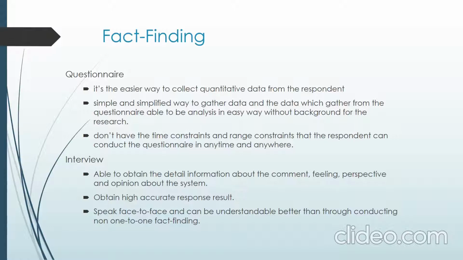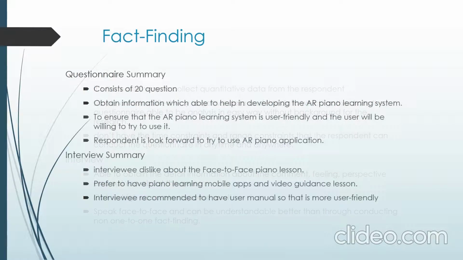For the interview, we'll be able to obtain detailed information about comments, feelings, perspectives and opinions about the system. It obtains a high-accuracy response, and we can speak face to face, which is more understandable than the other fact-finding methods.